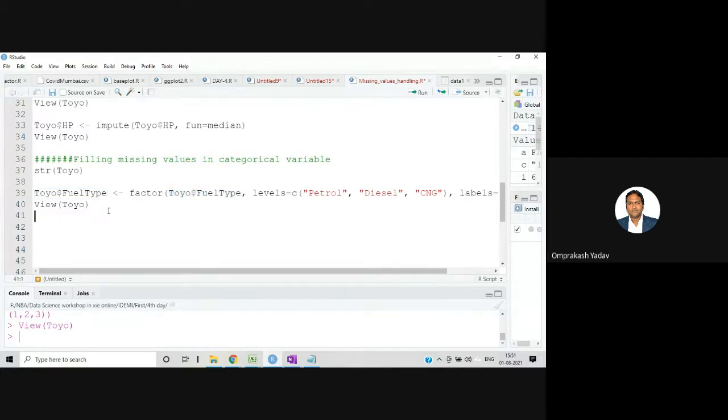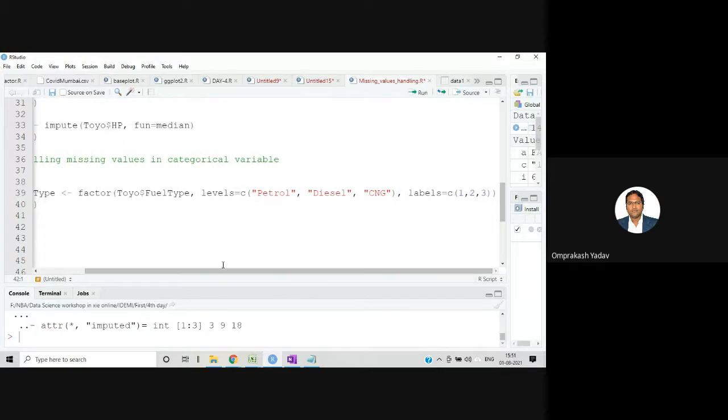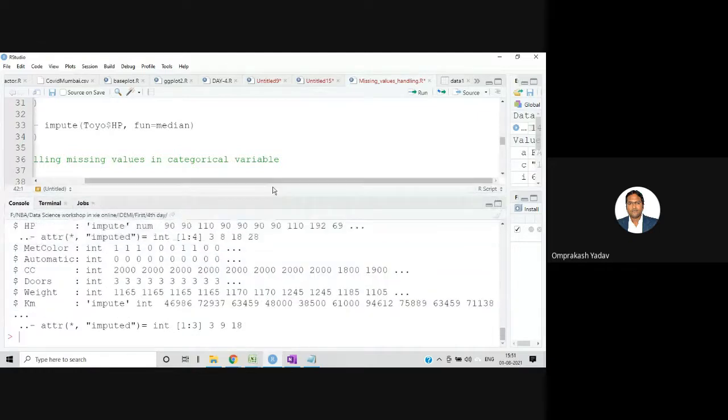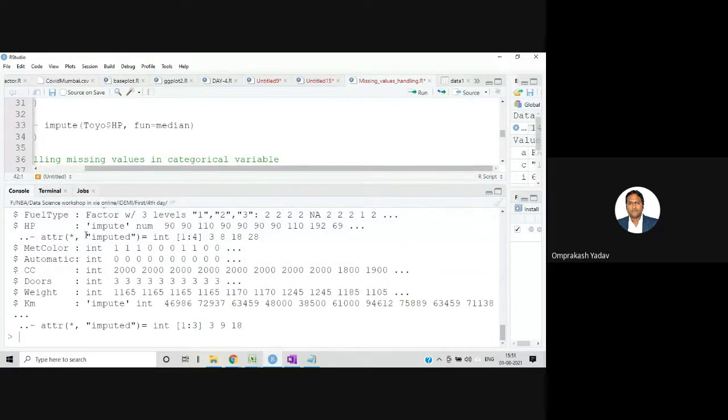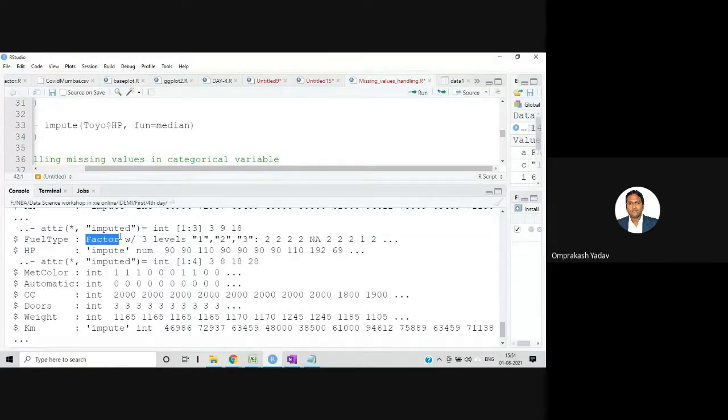Now if I fire the str command, can you show this command again? Can you scroll a little bit to the right-hand side? Yes, definitely. Okay, thank you, sir. So I fired the str command, and now you can see the fuel type, which was earlier char type, is now a factor type, and the labels are 3 basically. So it's specified.